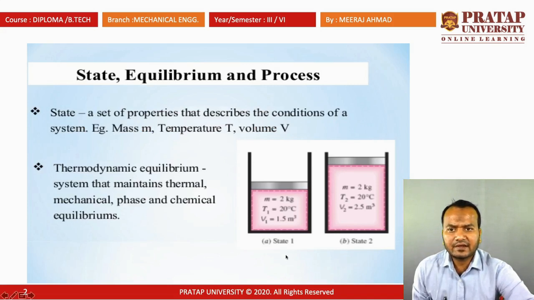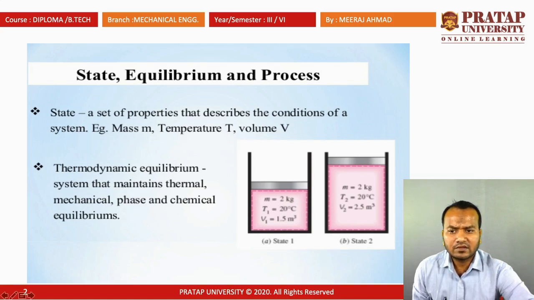The slide is State, Equilibrium, Process. This is a basic definition in thermodynamics. What is a state? A state is a set of properties that describes the condition of a system. The set of properties means, suppose this is state 1. At that state 1 the gas has some properties like T1, V1 and mass. So mass, temperature and volume are the basic properties of this system at a particular state S1. We define state 1.